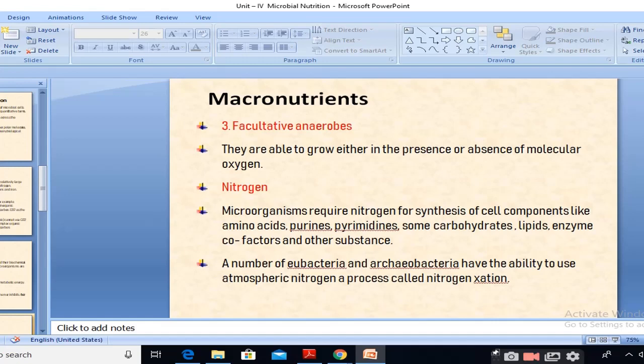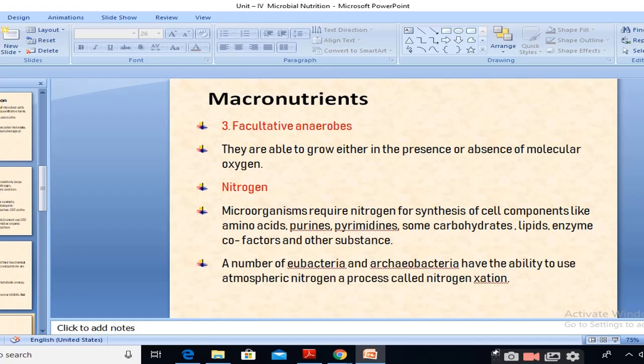Now another most important macronutrient requirement is nitrogen. Microorganisms require nitrogen for the synthesis of cell components like amino acids, purines, pyrimidines, some carbohydrates, lipids, enzymes, cofactors and other substances in which nitrogen is involved.